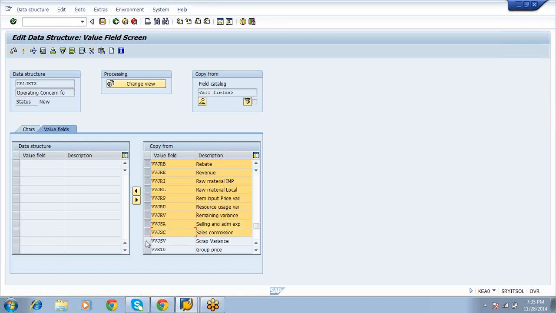Okay, only J, up to scrap variance. Select VVK, that is different, I have not created it. Select the transfer fields button.